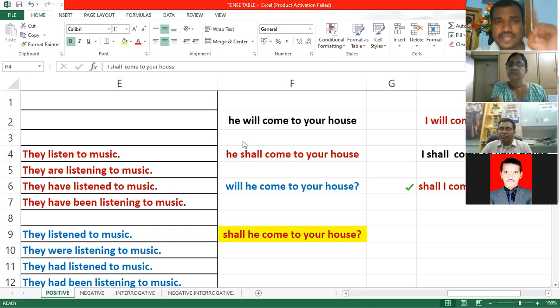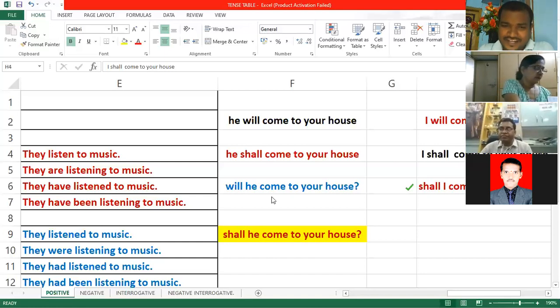He will, she will, we will, they will, you will, all will, except I. For I, we can use shall or we can use will. If you use shall, it should be done 100%. If you use "I will", 50-50 chances. Clear?